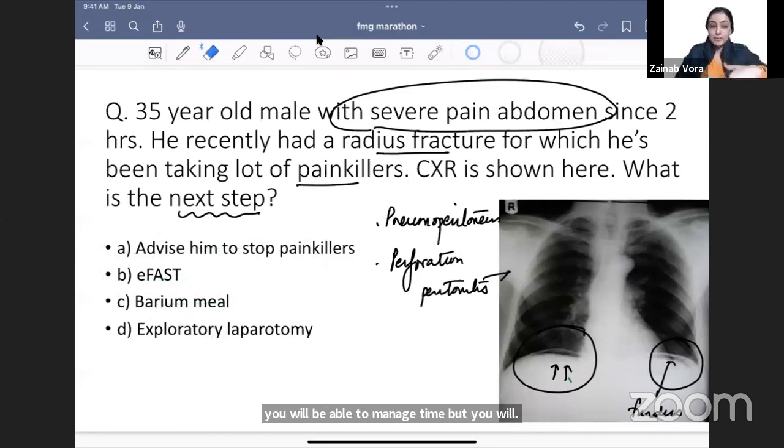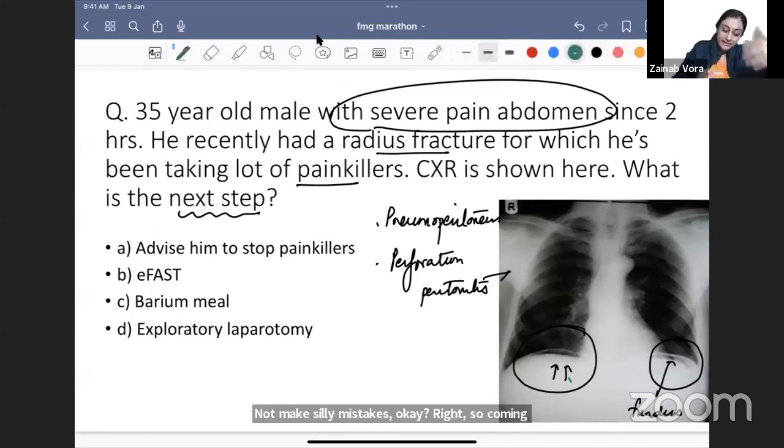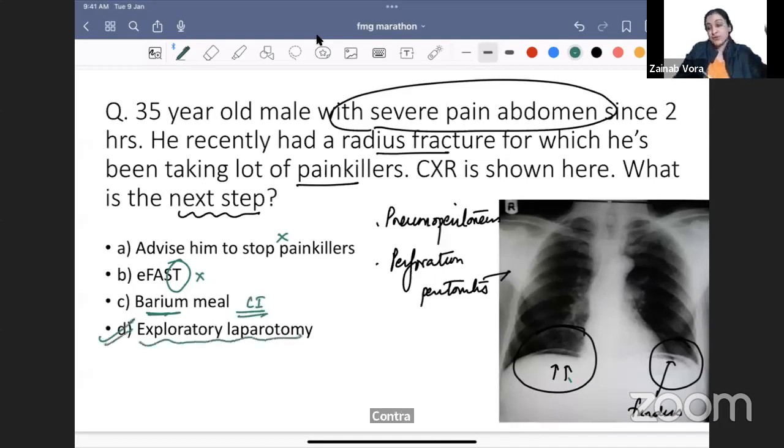Okay, right. So coming back to the question now, advise him to stop painkillers: it's fine, perforation has happened, don't take them from now on. No, this is clearly not the answer. E-FAST. T stands for trauma. There is no role of trauma here. There is no trauma that this patient has. Barium meal in perforation. Should I do barium in a patient of perforation? Contraindicated. I should never give barium. So ultimately my answer becomes exploratory laparotomy.